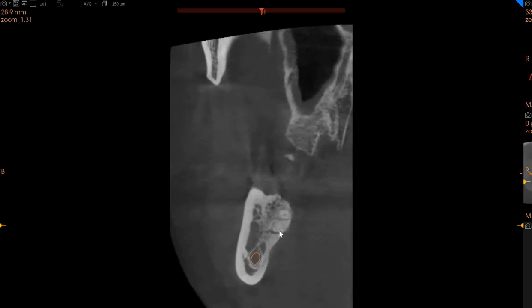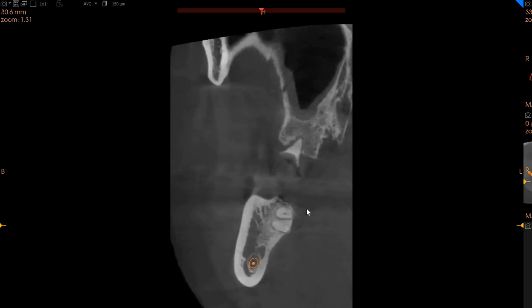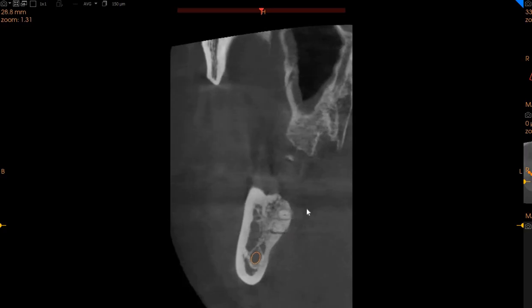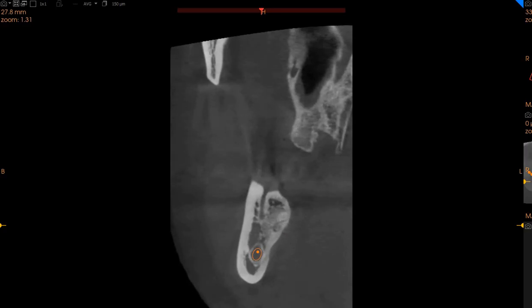We even have a little bit of lingual perforation in the mesial root, as you can see on this view right here. So this is something to be kept in mind during the extraction. The inferior alveolar nerve is significantly far away from the apex and should not pose any threat or any problem.